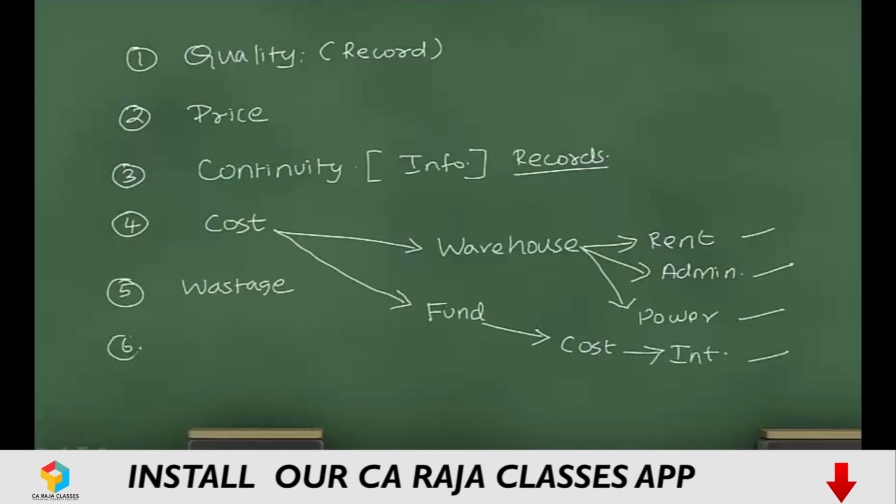Then we should maintain record of material to have regular information about the resources. See, materials and stores should be continuously available to have production. So if you want to plan your production, you should know the amount of material and stores you have or you will be having, and all that is possible only when you have information about the material. In this way, we are going to learn many things associated with material and its cost aspects in the subsequent sessions.